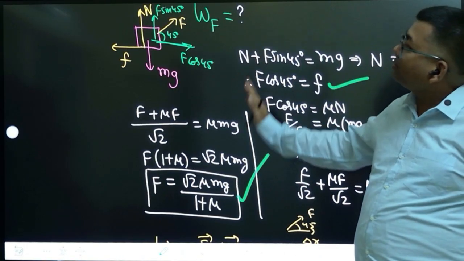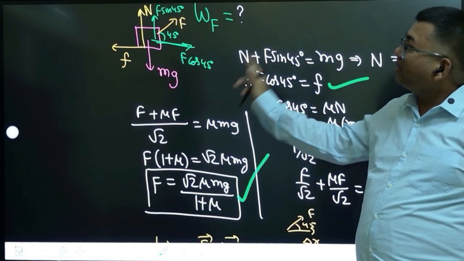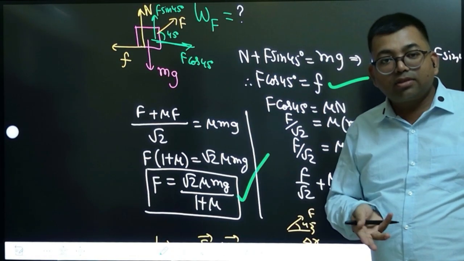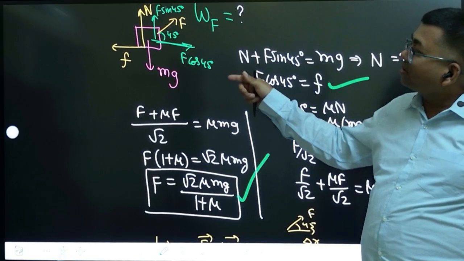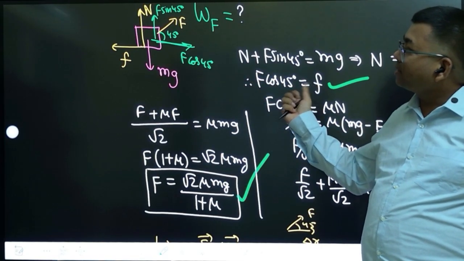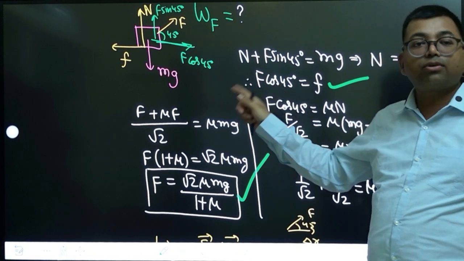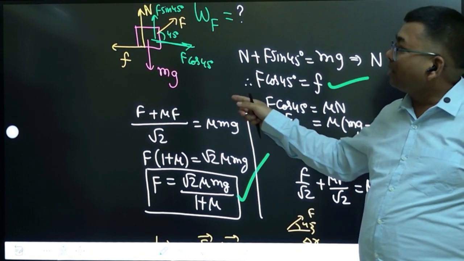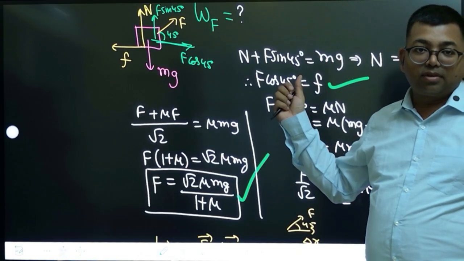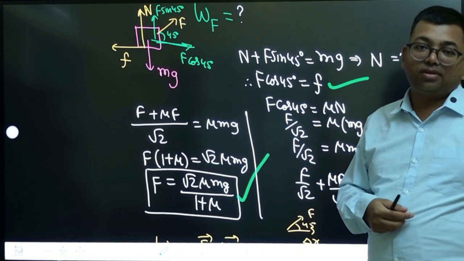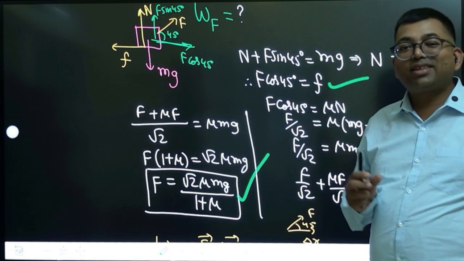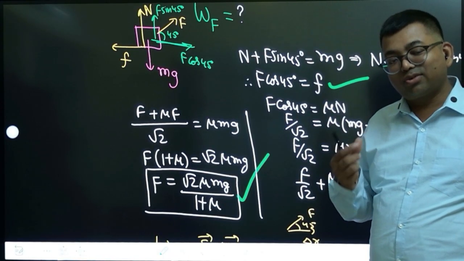If they ask work done by normal, normal is acting perpendicular to displacement. Work done by normal is 0. If they ask work done by friction, friction is acting opposite of displacement. So friction into displacement is cos 180 degree, so minus friction into 5. That's how you will calculate. So it depends on what question they are asking.